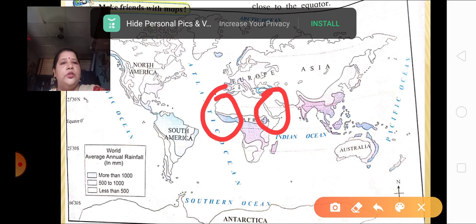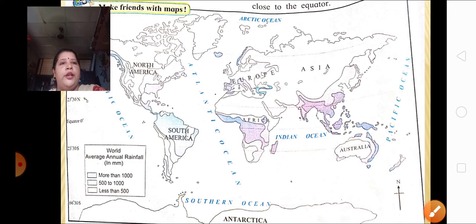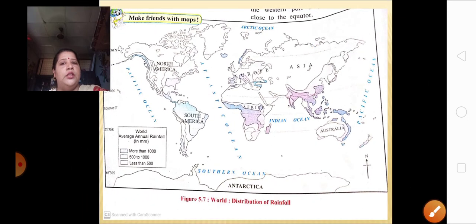Because this part over here, that is the eastern part, is a rain shadow region. So only here less rainfall is there than the western part. Understood children? So this is how, depending upon the map, you are going to answer the questions. Okay, so you have understood how to answer the question? Let's continue then.